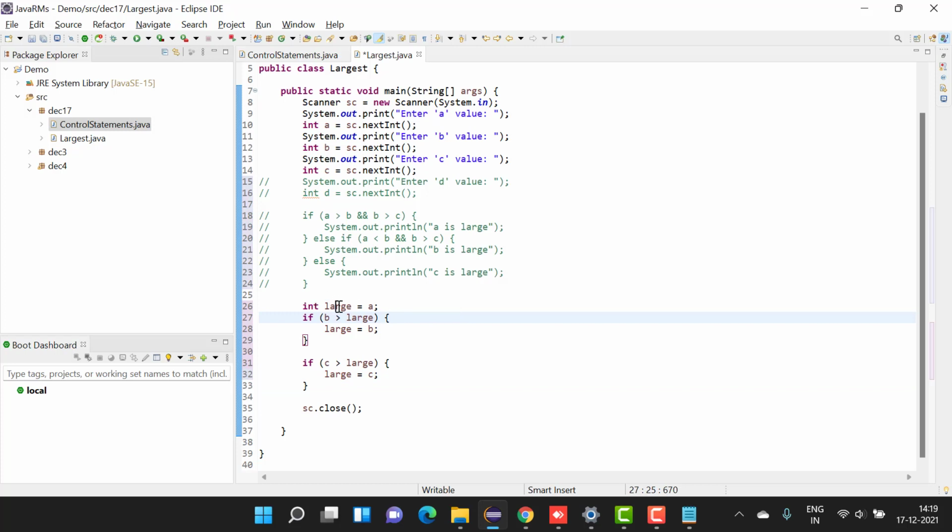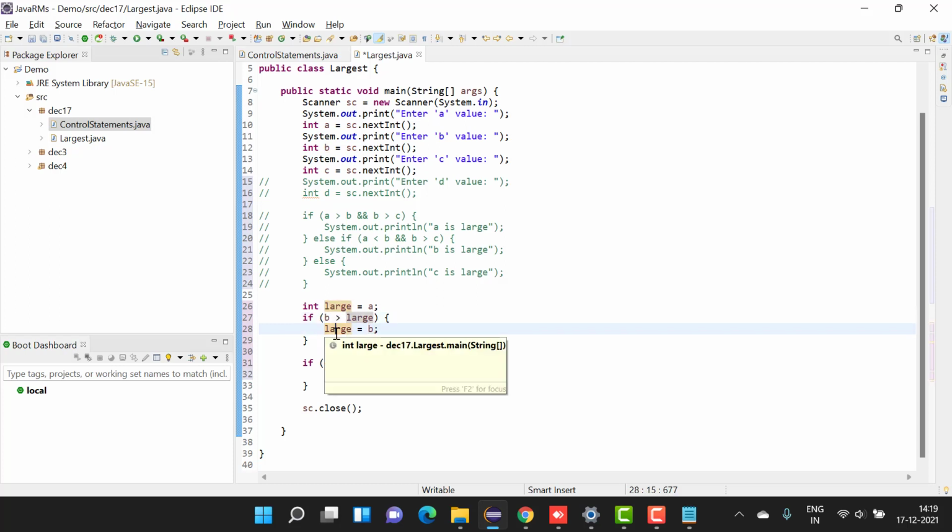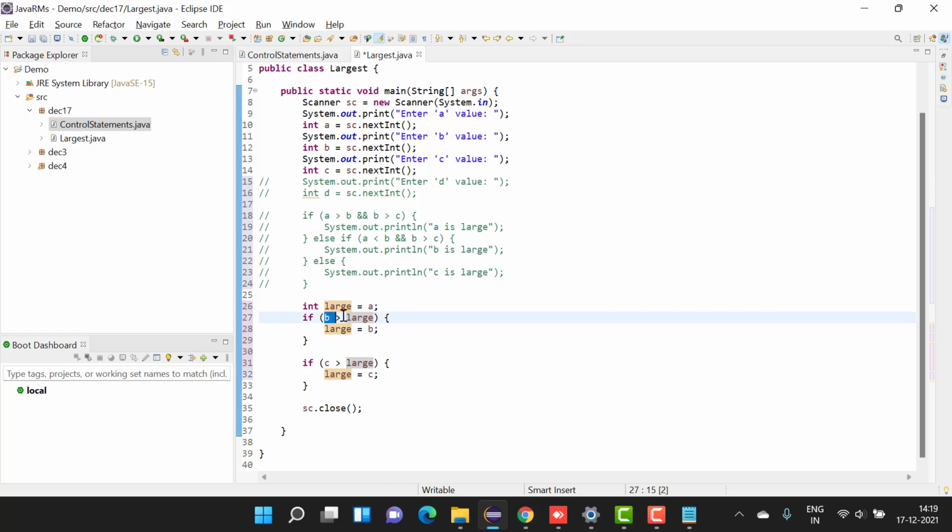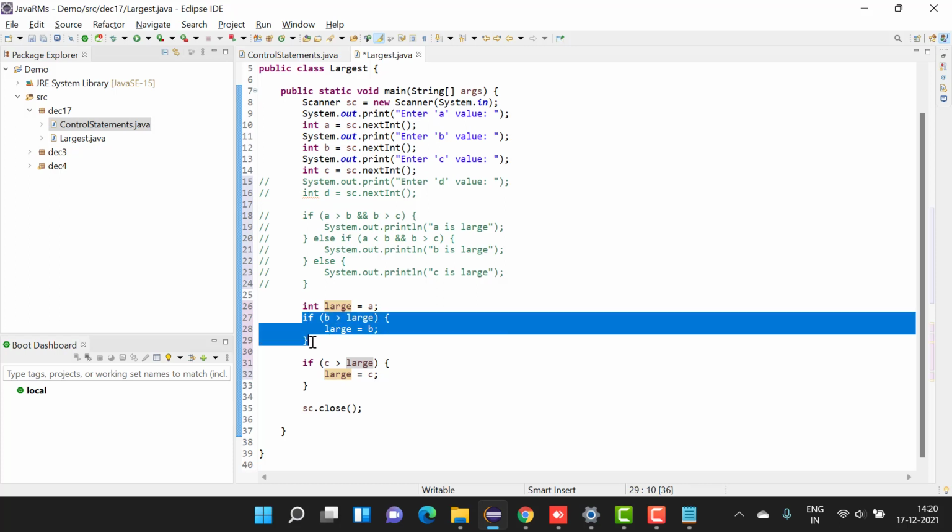First, large is equal to A, which means by default I am telling that A is the largest one. Next, I will check this condition: B is greater than large. If B is greater than large, then I am reassigning B to large. If this is not true, then automatically this is false. We will not even bother about this line.